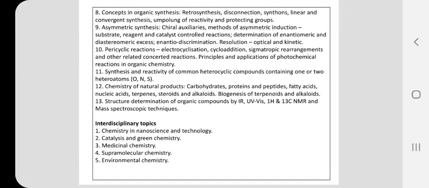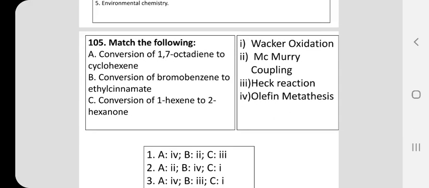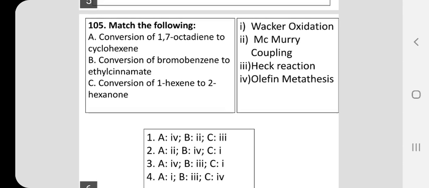I want to explain how the questions are designed for these competitive examinations. See, first let us look at a question. In this question, you are supposed to match the following. You have 3 statements on one side and 4 answers on the other side. Let me read out.